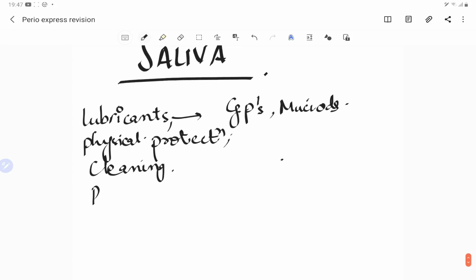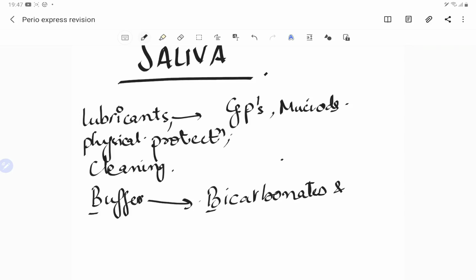Then the saliva also acts as a buffer. The buffering capacity of the saliva is due to the presence of bicarbonate. We always remember this, bicarbonates and phosphates present in the saliva act as the buffer. So this buffering capacity acts as the antacid.